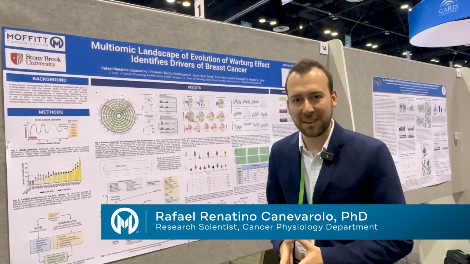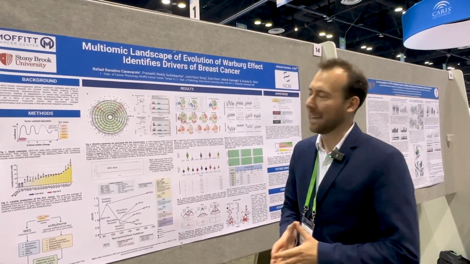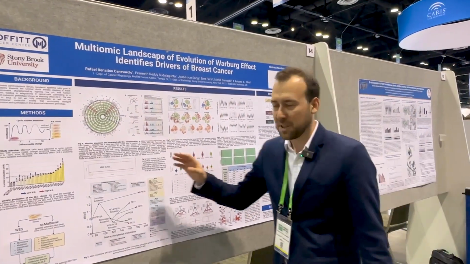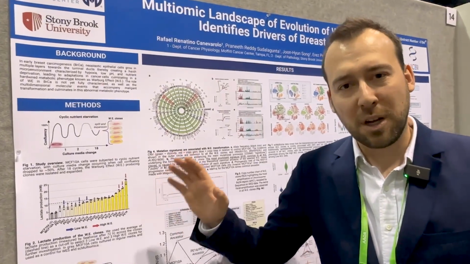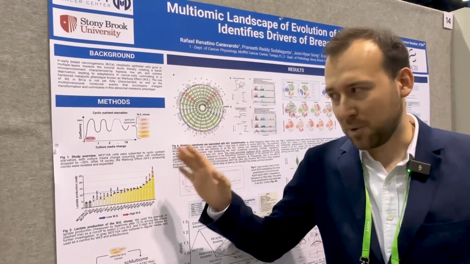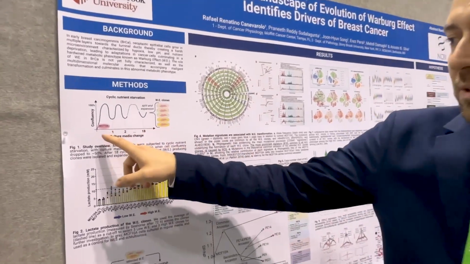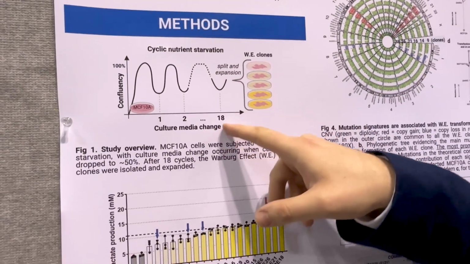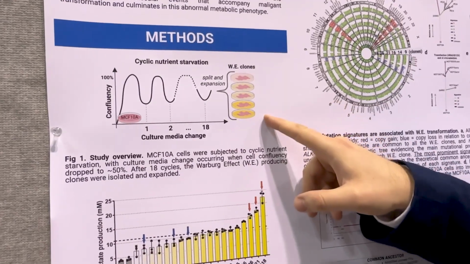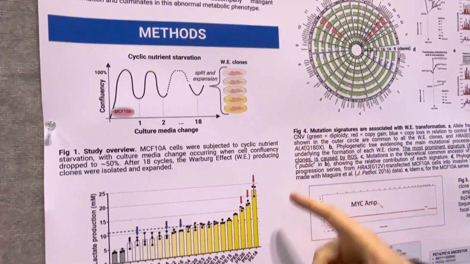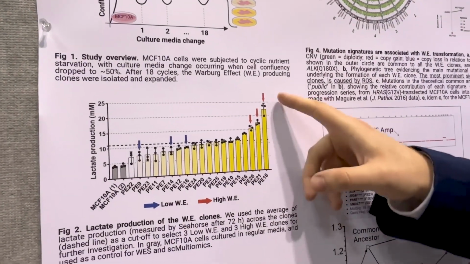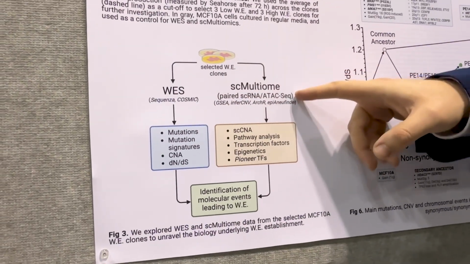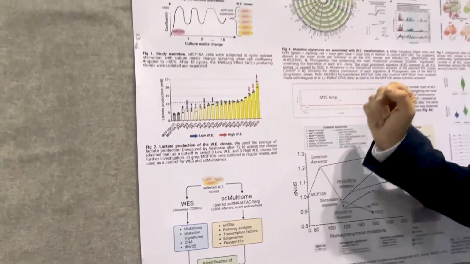I'm a research scientist at Dr. Arosto Silva's lab at Moffitt Cancer Center, and today I'll be presenting my work called Multiomic Landscape of Evolution of Warburg Effect Identifies Drivers of Breast Cancer. In this work, we study MCF10A, an epithelial non-tumorigenic breast cell line, in which we put the cells into repeated cycles of nutrient starvation. After 18 cycles of starvation, we split and expanded these clones. So we were able to identify high and low Warburg effect clones. And we performed several experiments, whole exome sequencing and single cell multiome on these Warburg effect clones.